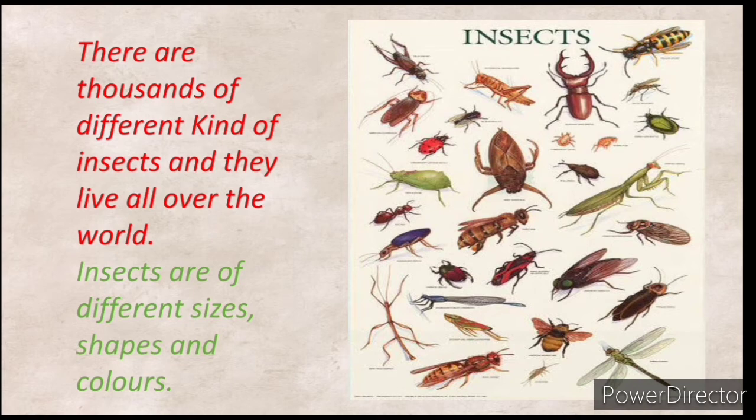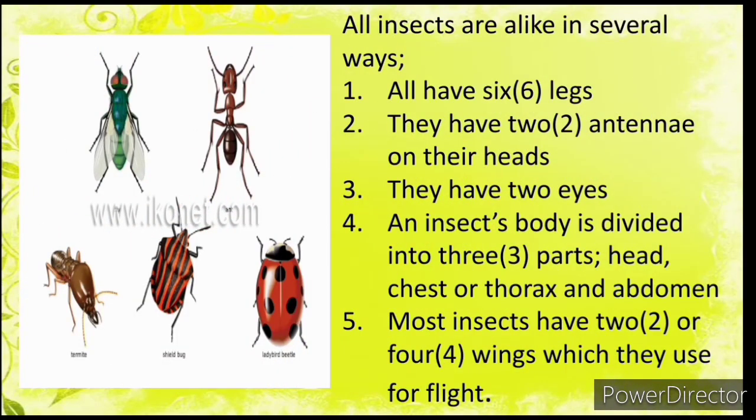The second one we'll be looking at is insects. There are thousands of different kinds of insects that live all over the world. So we have insects of different sizes and shapes and colors, and there are even some insects you have not seen. They are so numerous. But no matter how numerous these insects are, no matter their different sizes, colors, and shapes, all insects are alike in several ways.